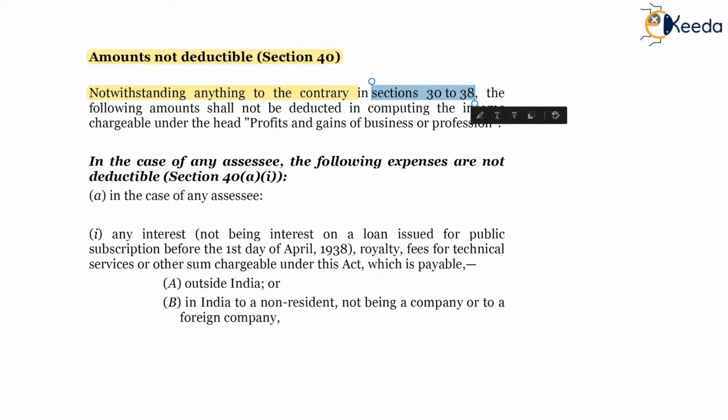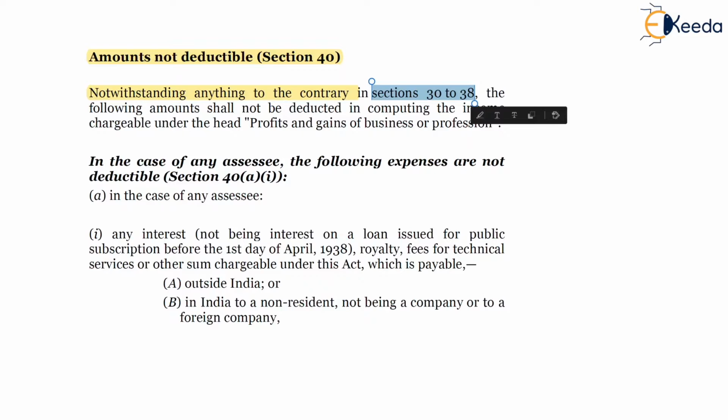In sections 30 to 38 we have studied that the SSC gets deduction of expenses incurred. It contains specific deductions from 30 to 36 and general deduction under section 37. So the SSC is getting deductions under sections 30 to 38 and under section 40.